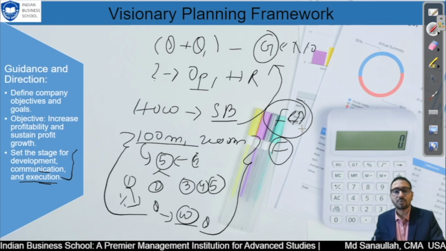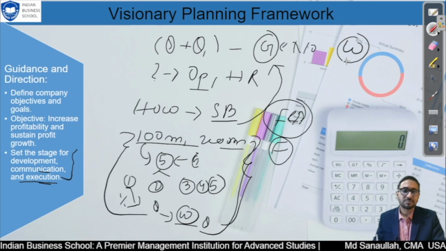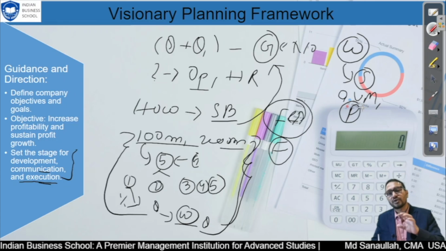Another point: a company may have written objective and goal, execution and communication, and some companies, even if they are small, don't do all these things, but still they have their objective, their vision, mission, their budget and plan. This is not written, but the company still has a set direction, and there is a small team who know each other and communicate with each other. So it depends on company to company.